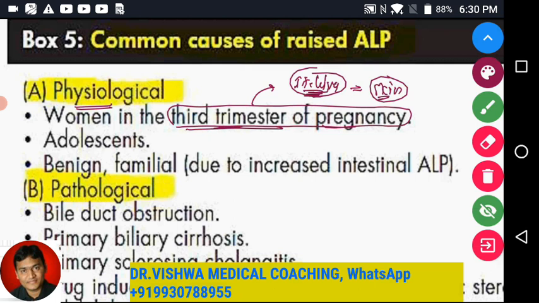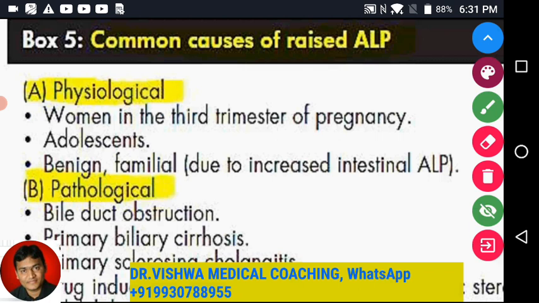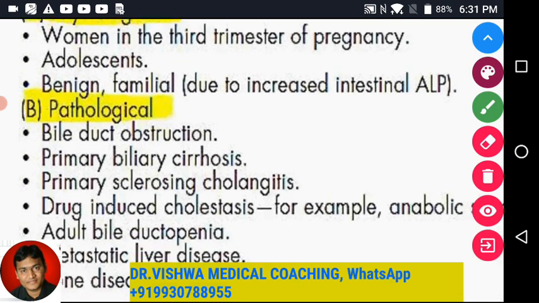But in the 3rd trimester of pregnancy, it can very commonly be elevated, because along with that it can also be released by the placenta. So that can also be an important condition, because the 3rd trimester placenta also has alkaline phosphatase getting released. Adolescent age group, benign familial, because of increased intestinal alkaline phosphatase. Again, alkaline phosphatase is also there in intestines. So a benign familial condition can also be a physiological condition in which it can be getting elevated.